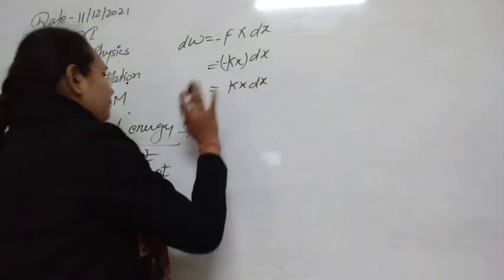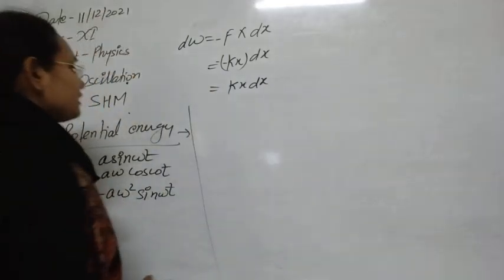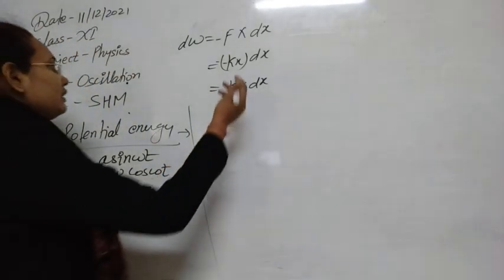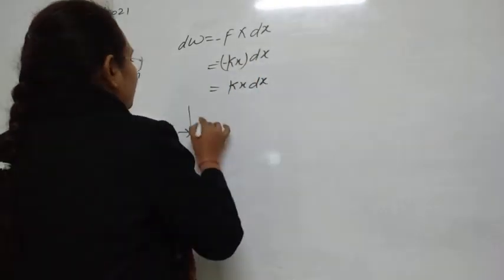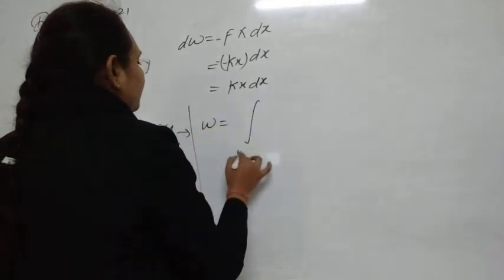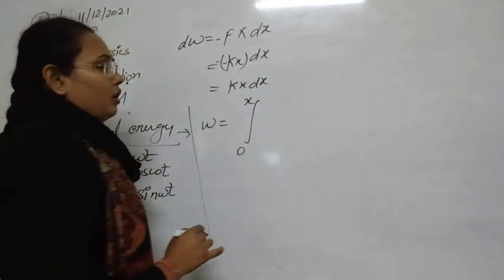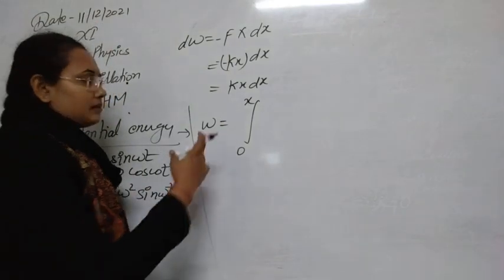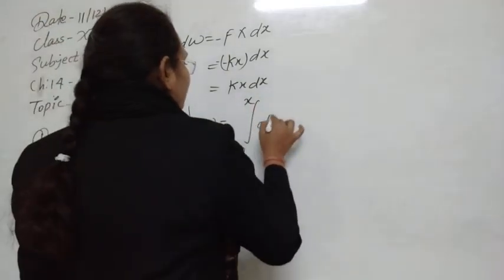Again, if we have to displace the system against this restoring force through the displacement 0 to x, then the net work done on the system is the integral from 0 to x of dW, which is the integral of kx dx.